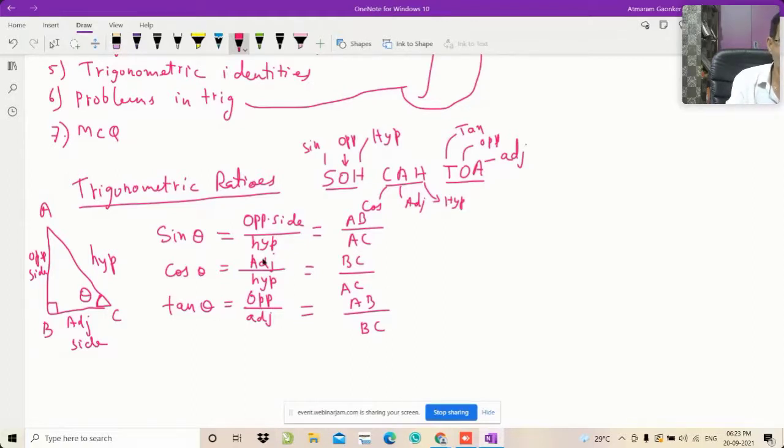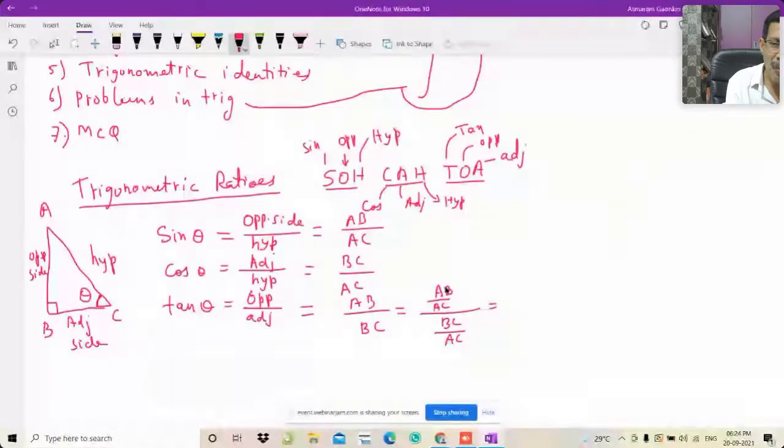And now, this tan theta, I can write as AB upon BC, and I will divide numerator and denominator by AC. So this will become AB upon AC divided by BC upon AC. I have divided the numerator by AC, and to nullify the effect, to make it neutral, I have divided the denominator also by AC.